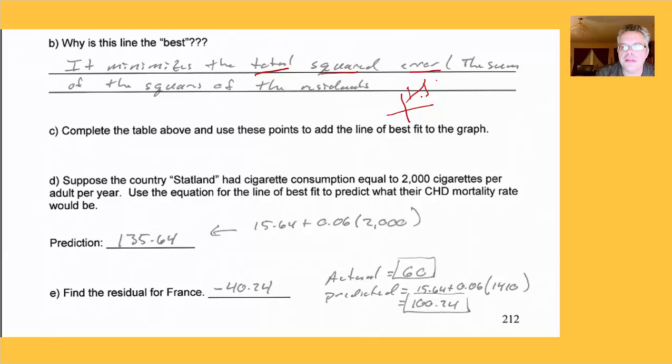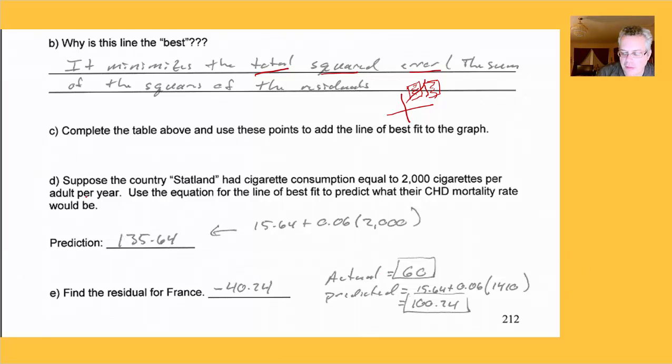Those are the residuals. And if we square them, we make squares. And those squares are what we're adding up. So it's the squares of the vertical distances from the points to the line. Okay, we already did C, added it to the graph.